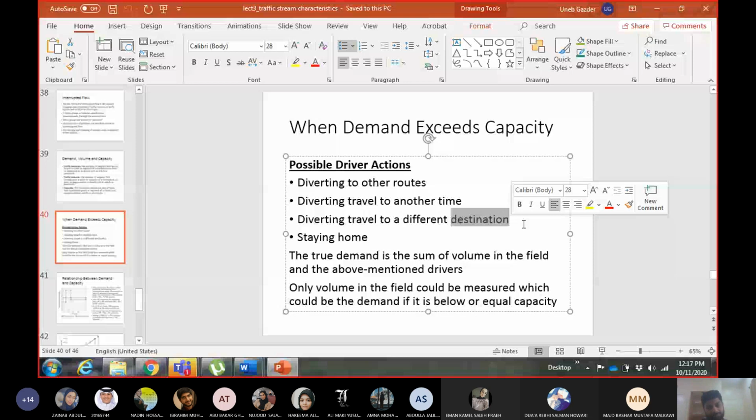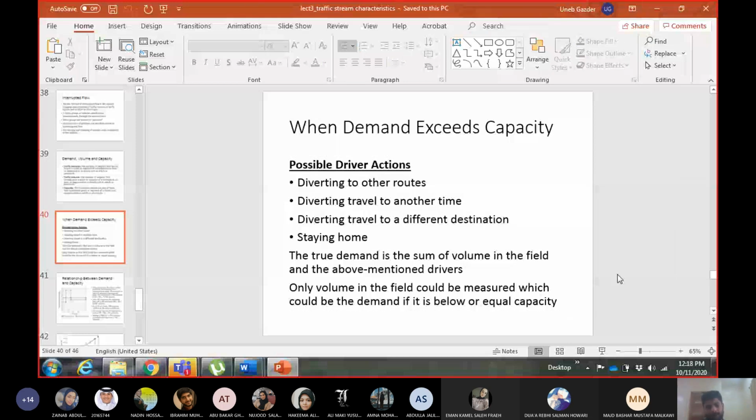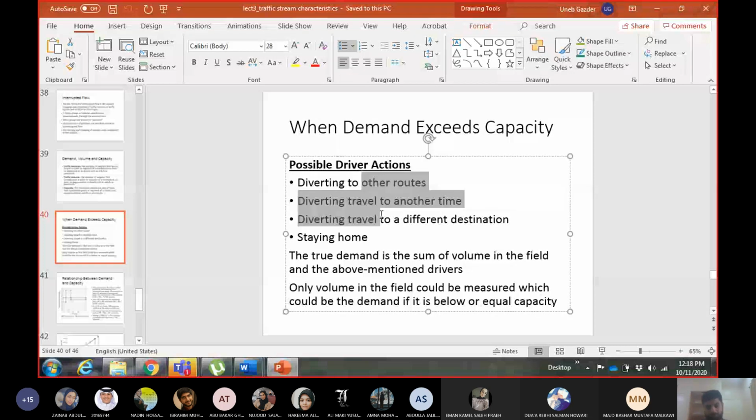And again, you can stay home, that I will cancel my trip. This trip at this time is not required and it will cause me a lot of hassle, so why not just cancel the trip? So whenever demand exceeds capacity, the driver can take any of these actions in addition to becoming part of the traffic jam.